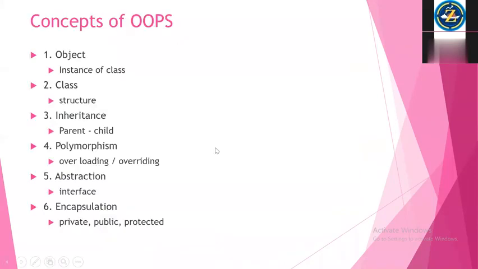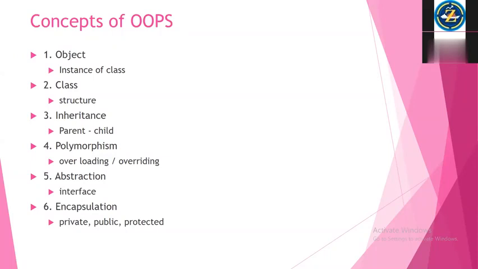Next one is the concepts of OOPs. Yesterday I also told you that an object is an instance of a class. If you take a real-world entity, yesterday you people already answered, right? Object means a real-world entity. A car is a real-world object, and you can make a car kind of application using Java.